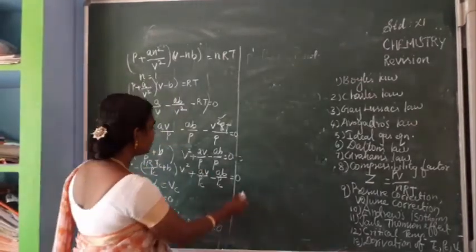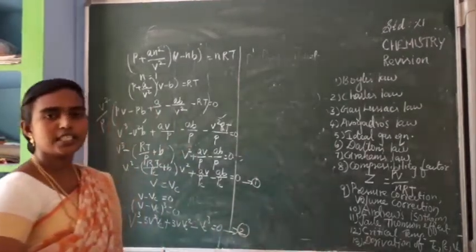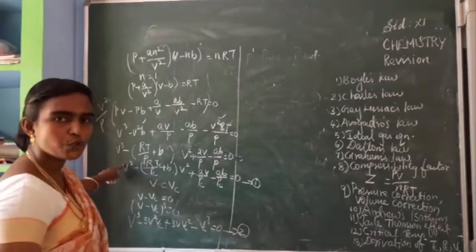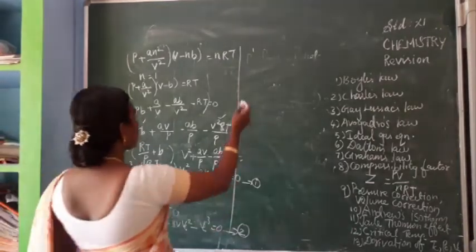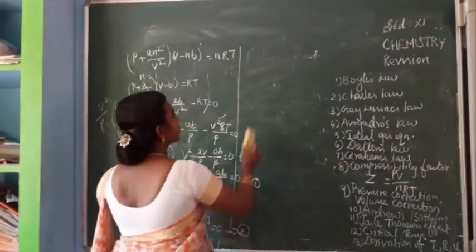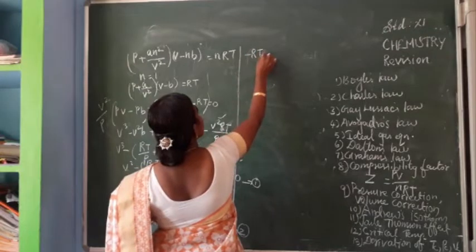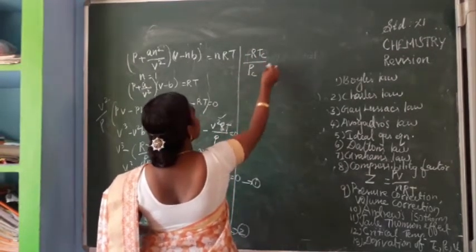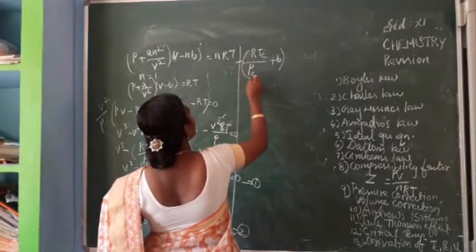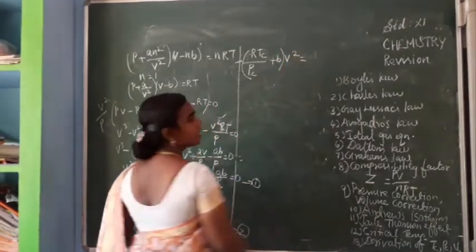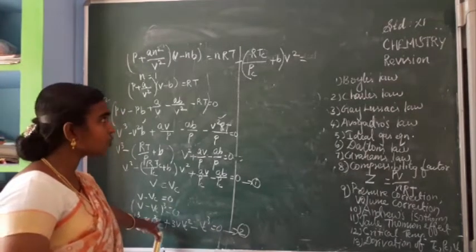So now what we have to do is this equation and this equation should be equated, isn't it? So the first term, here also V cube and here also V cube, no need of comparing. So next step we have to compare, that is minus (RTC by PC plus B) into V square is equal to, in this equation the V square term, minus 3 Vc V square, isn't it?